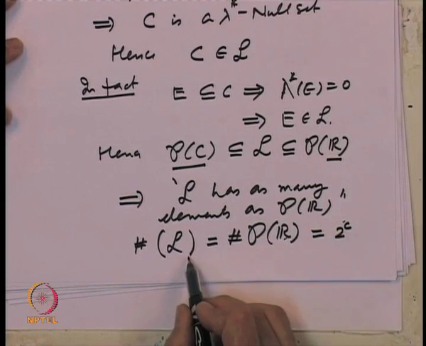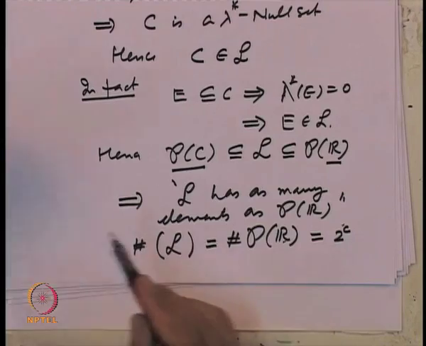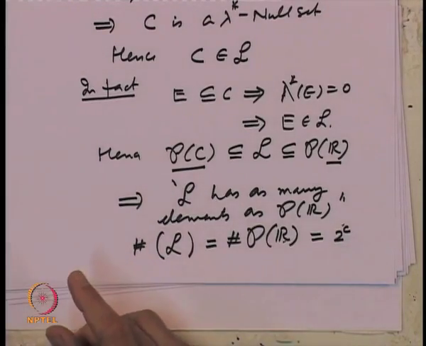So, what does that prove? If you look at it from the cardinality point of view, at how many elements are there in the class of all Lebesgue measurable sets, then the cardinality of Lebesgue measurable sets is as much as the cardinality of all subsets. So, from the cardinality point of view, you cannot say that the class of all Lebesgue measurable sets is a proper subset of the class of all subsets of the real line.